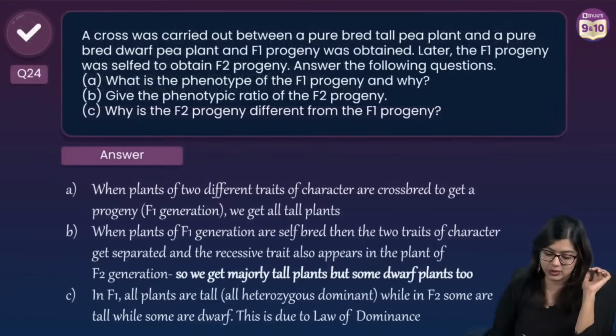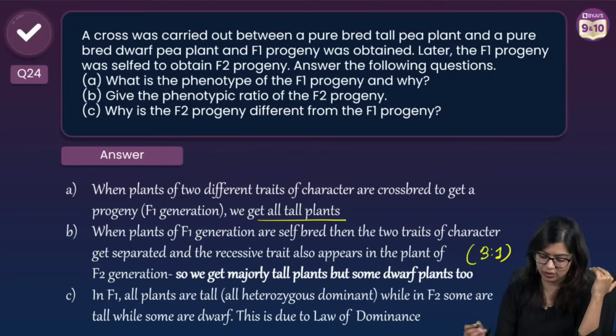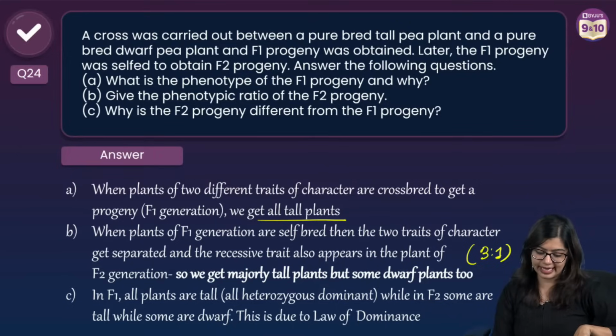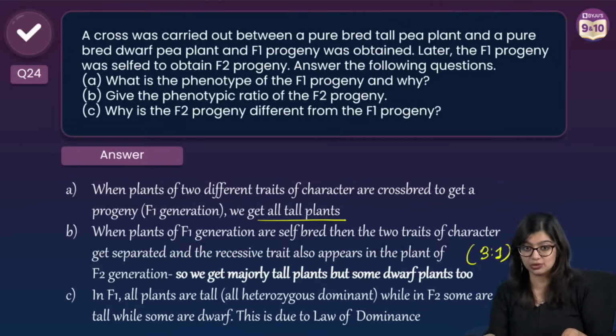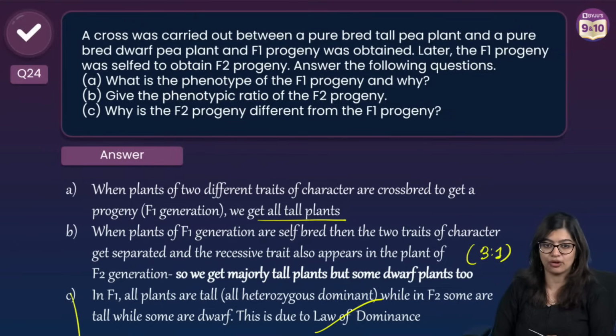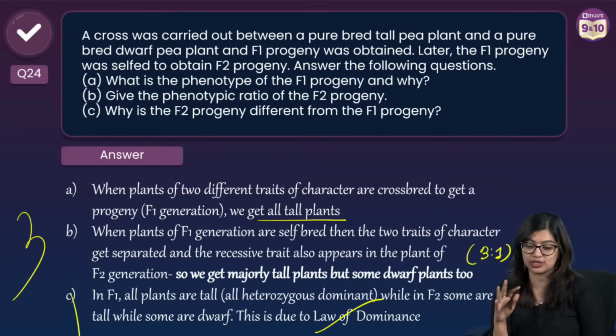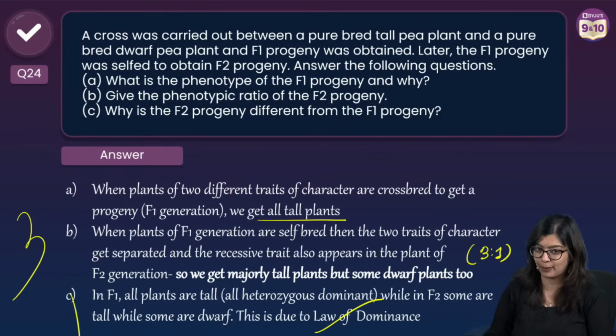Which is why in this case, what do we see? First, when you can say all are tall, the ratio here should just be 3:1. Okay, ignore the answer. But here what are they saying? They're saying in F1 all are tall, while in F2 most were tall while some were dwarf. This is due to law of dominance. So here you will get 1 mark for the same, right? So totally you will get 3 marks for such questions when there are 3 subparts.